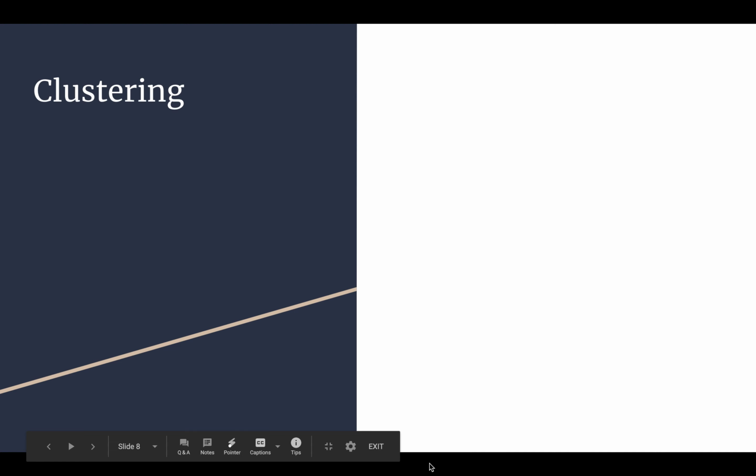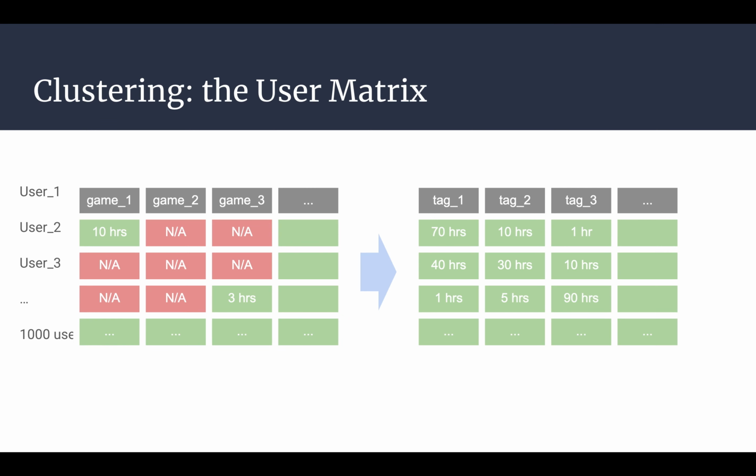The second method we tried was clustering. We want to use gaming times to better model the similarities between users, but there's a problem with the user matrix. We have more than 30,000 games, so the user matrix will be very sparse, which is not good for clustering because of the curse of dimensionality. So we transformed the matrix columns from individual games to the game tags. Now the matrix has a better shape.